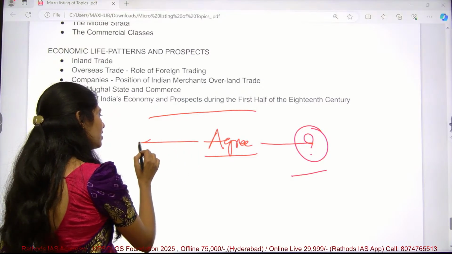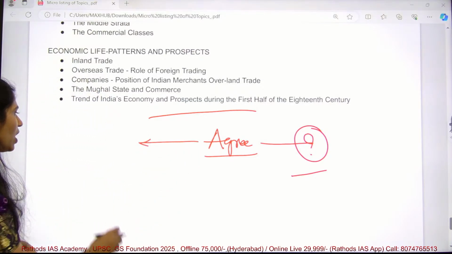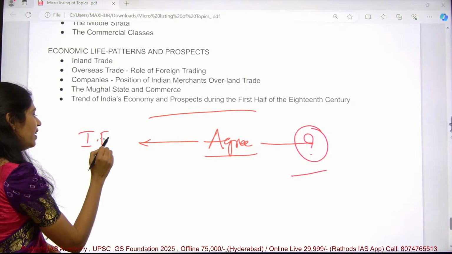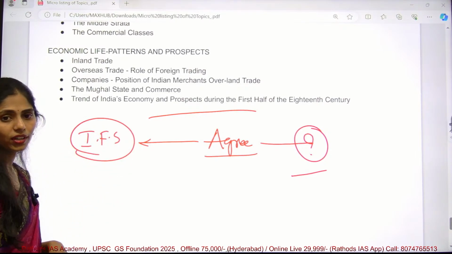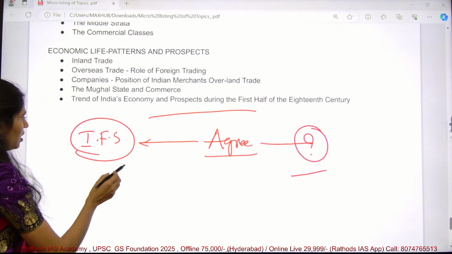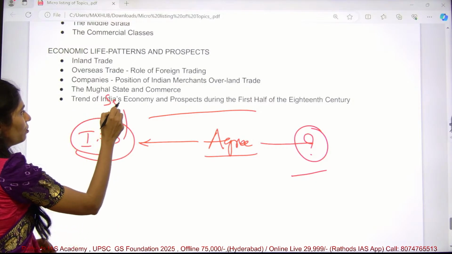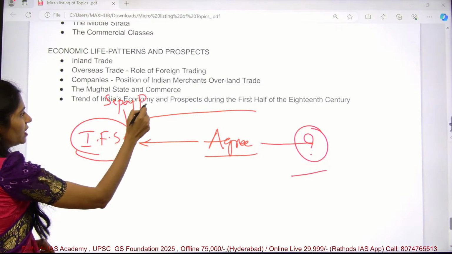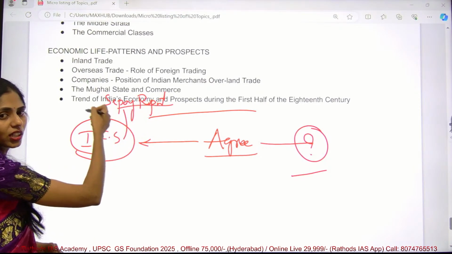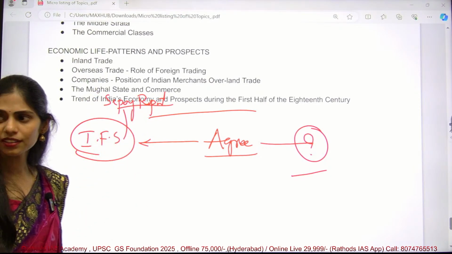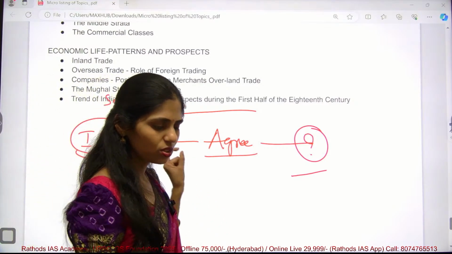And after that, you will be coming to our Indian freedom struggle, and this is very important. Before that you will be having the Sepoy revolt, the revolt of 1857. This is a very important topic.